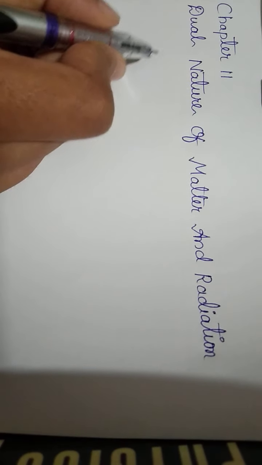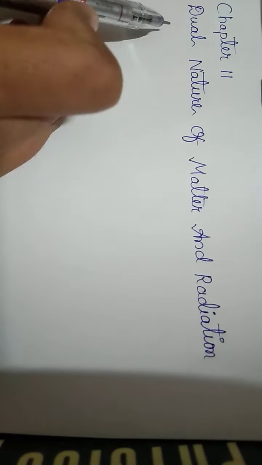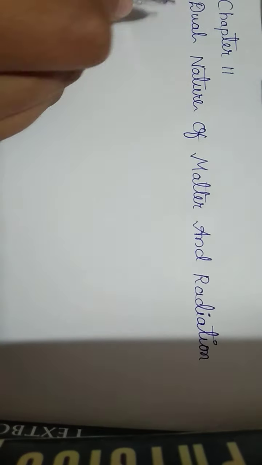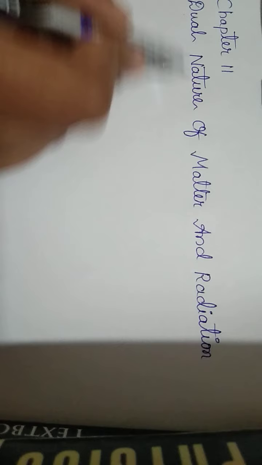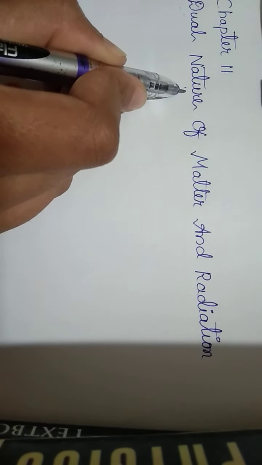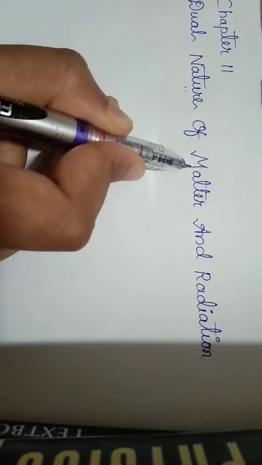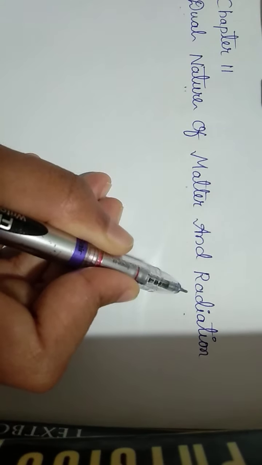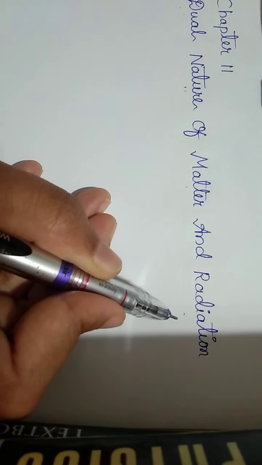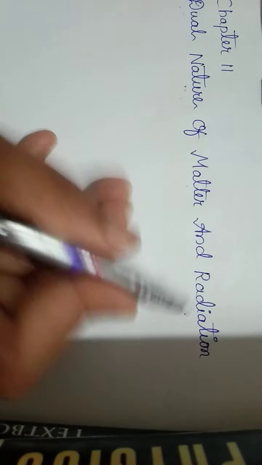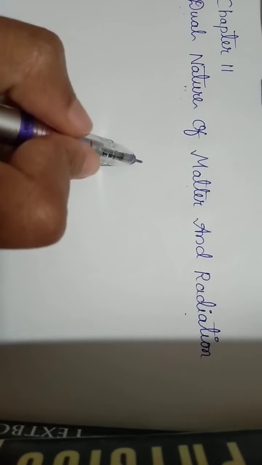Dear students, let us see now chapter 11, dual nature of matter and radiation. First, let us know what are the terms here. Dual nature means two characters. Two characters of what? Of matter and radiation. Radiation here is light radiation. So, two characters of matter and two characters of light we are going to learn in this chapter.